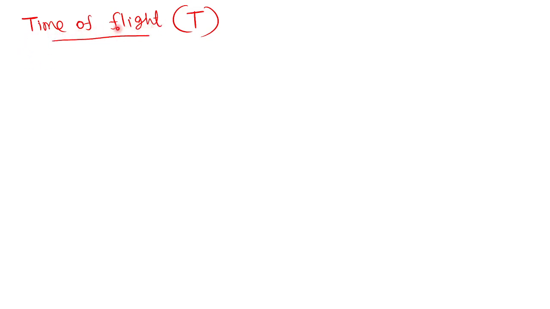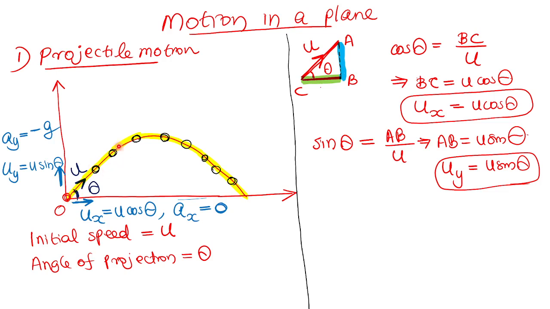It means how much time the body takes for the motion, from the starting point to the final point. That I want to derive.